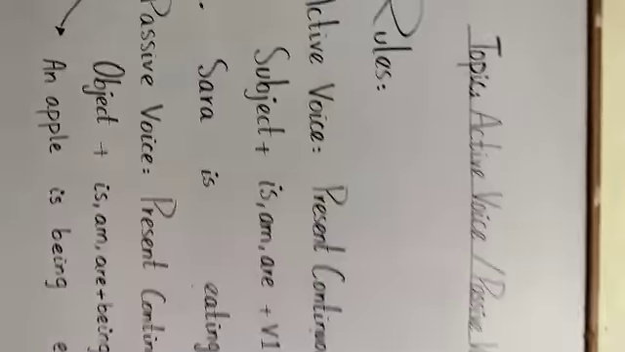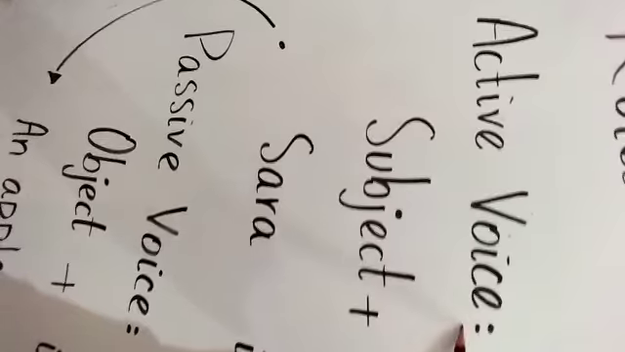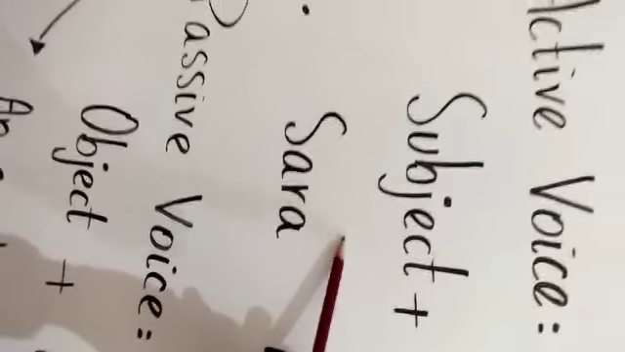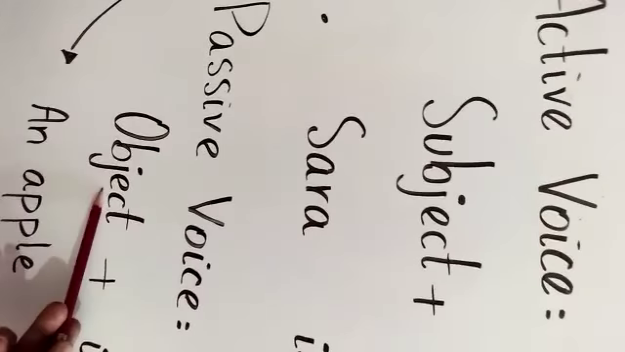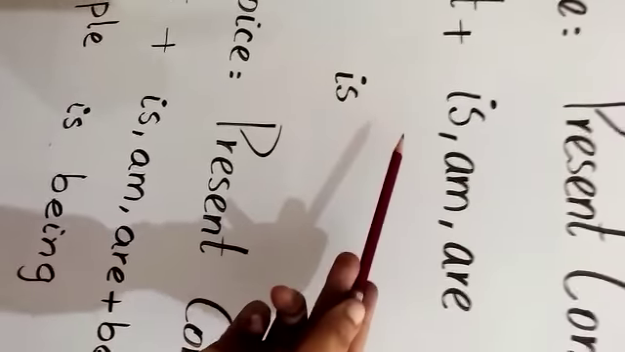This is an active sentence. So how will we change it into passive voice? Beta, when we are changing active voice into passive voice, first of all, the subject takes the place of object and object takes the place of subject. So we will interchange subject with the object. In active voice, as you observe, first we write subject, but in passive voice, first we write object. And what was the object? An apple. Next, after object, we will write is, am and are.